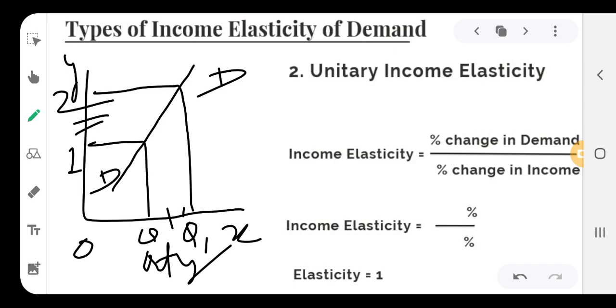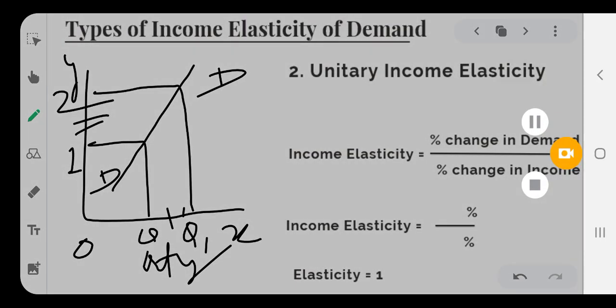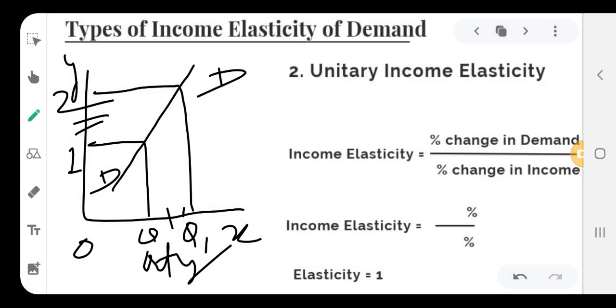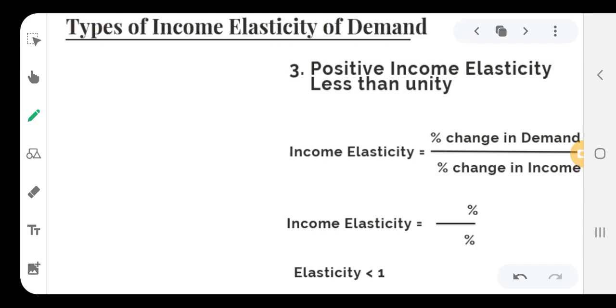After discussing the unitary income elasticity, now we will discuss the third type of income elasticity, that is positive income elasticity but less than 1. In our earlier case, we studied the positive income elasticity equal to 1. Now we will see the positive income elasticity less than 1.